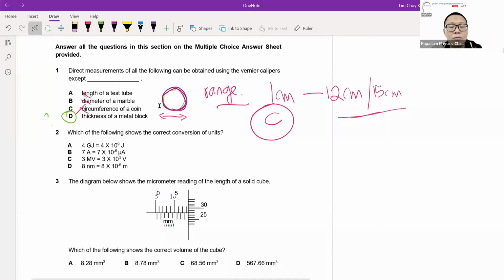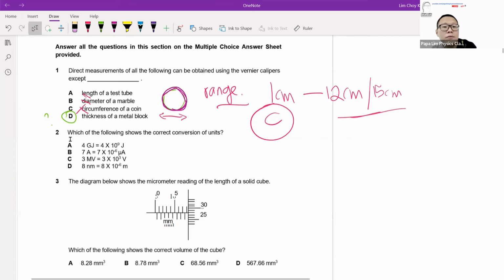Now, for MCQ, take note, all the MCQ choices, some of the choices given are actually correct answers, but just that the particular answer we need to choose, option C or option D, is because it's a better fit as compared to the rest of the answers. For MCQ, it might not be the case that you will see one correct answer and the other three wrong. It could be another case whereby all four of them are actually correct answers, but just that one of them will be a better fit for the question. That's what we mean by choose the most appropriate answer for the MCQ question.